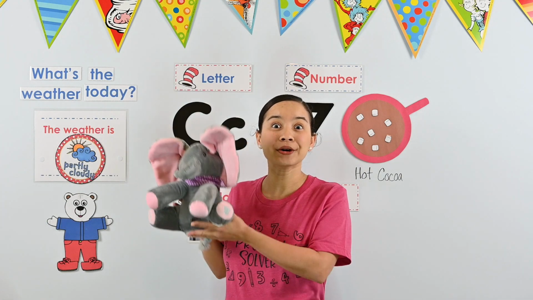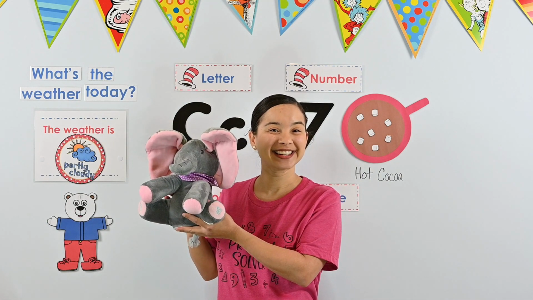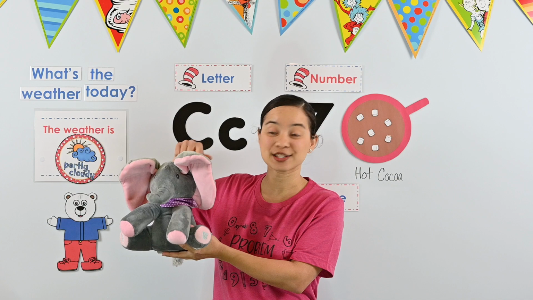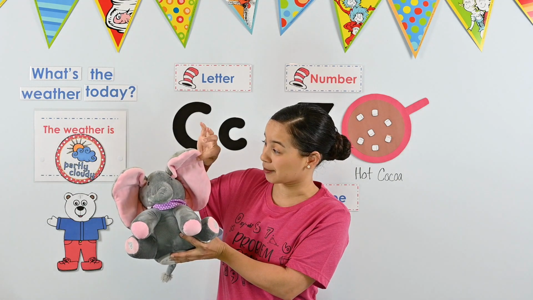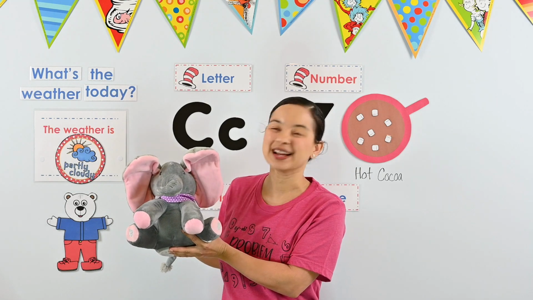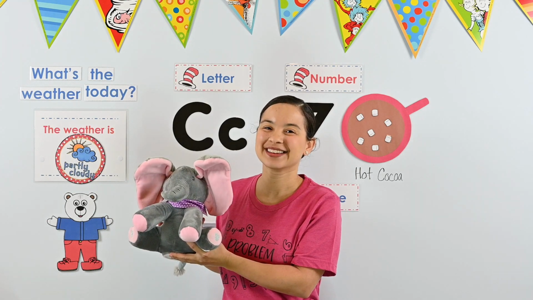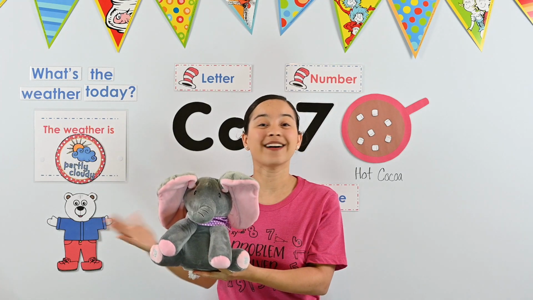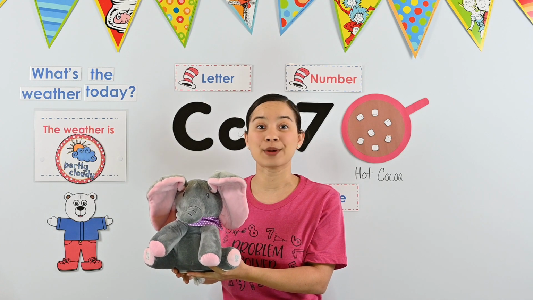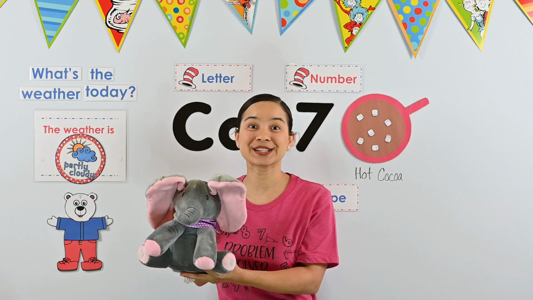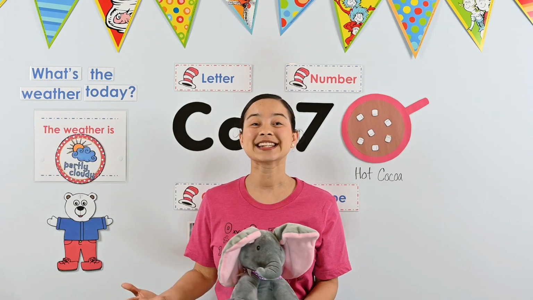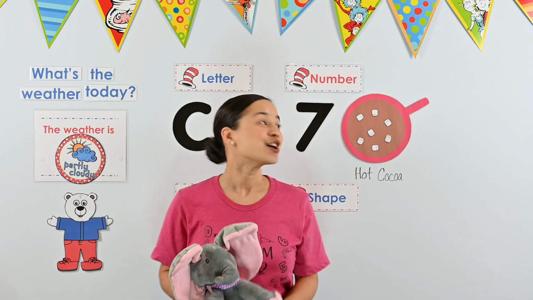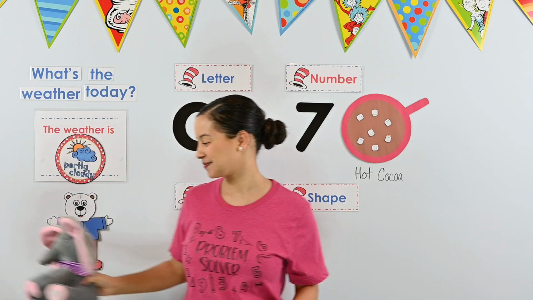I found something gray too. I found a gray elephant. My elephant has gray fur. I see other colors too, like pink and purple, but it's mostly gray. This week, we'll be talking all about the color gray. Tomorrow, we are even going to learn our gray song. But for now, it's time to move on to our shape of the week.